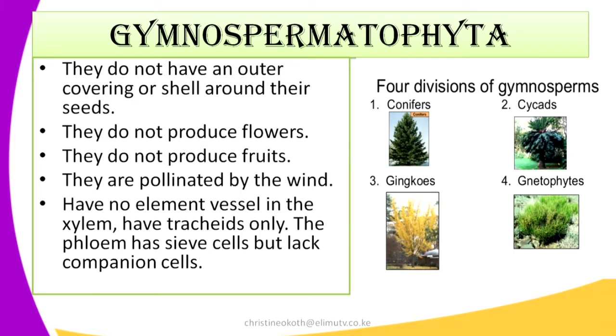Then they have no vessel elements in the xylem. They have the tracheids only. While in the phloem, they have the sieve cells, but they lack the companion cells. We know that our phloem tissue is made up of both the sieve elements and the companion cells. So in this case, in the Gymnospermatophyta, the phloem is only made of the sieve cells, so they lack the companion cells.